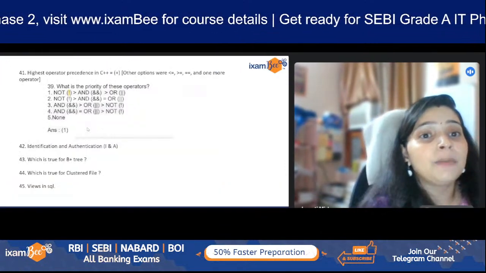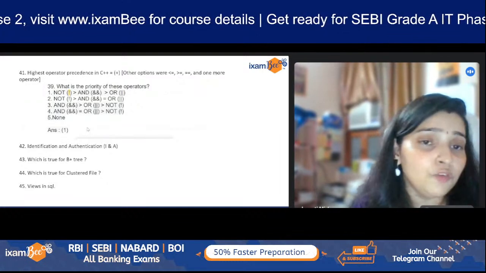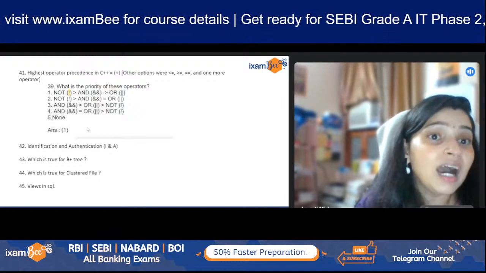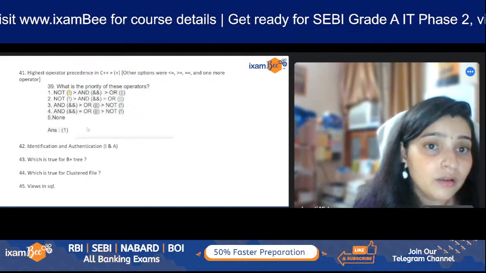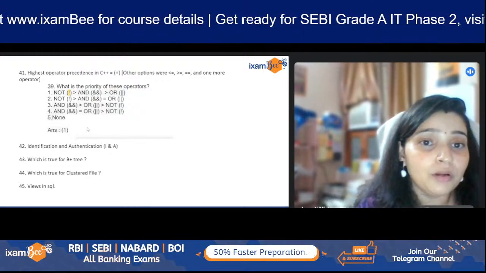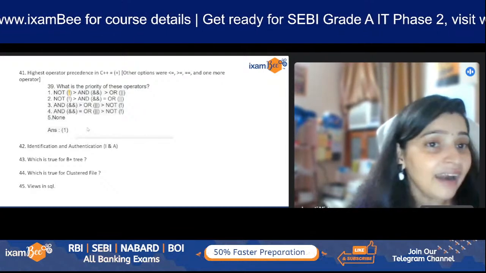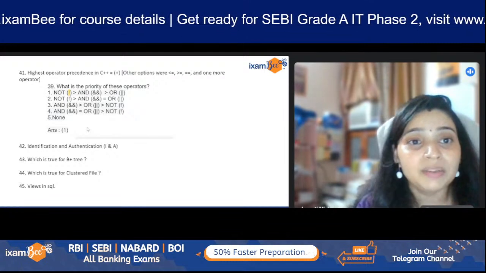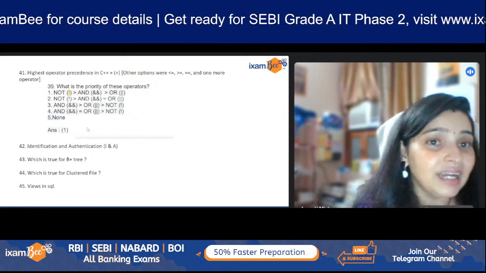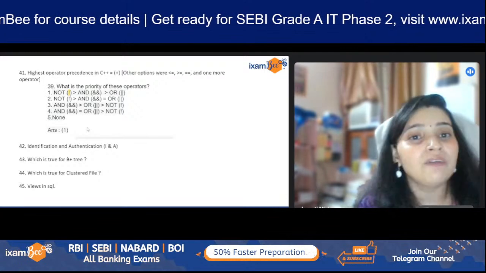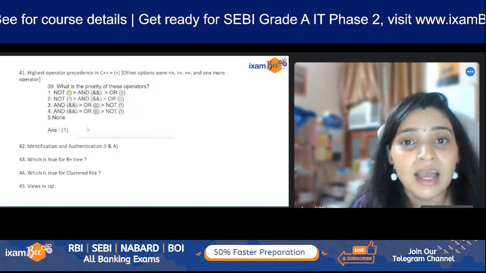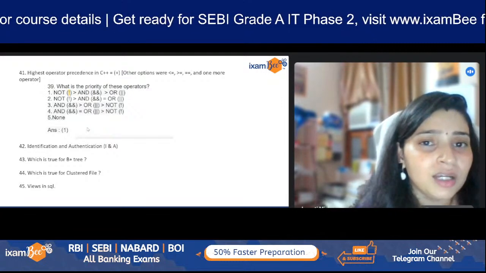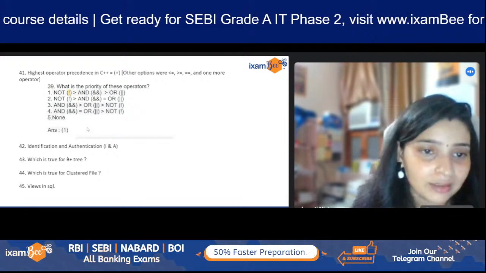Then the highest operator precedence. If you remember, and if you have downloaded that marathon 100 question, the highest operator precedence. Here we haven't put this plus thing, but we had given you the important topic, that is operator precedence. So if one has revised the entire precedence table, they would have gotten it correct for this thing, plus. And the other options are not so relatable. So definitely, if you want to eliminate, you can do that as well.